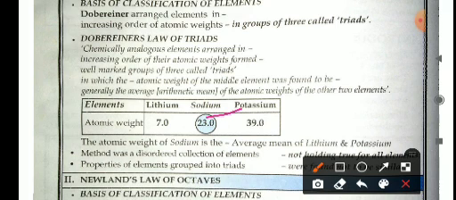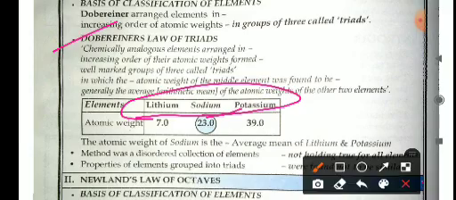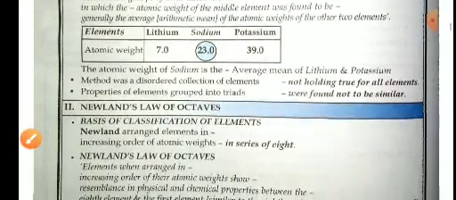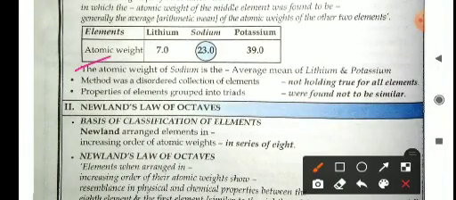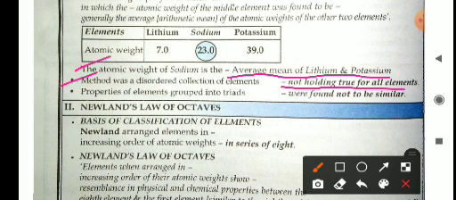So on the basis of this, he can say that the properties of all these three elements are similar, and this is known as Dobereiner's triad law. Okay, beta. Now come to the atomic weight of sodium, which is the average mean of lithium and potassium. This method was a discovered collection of elements not holding true for all elements, and properties of the elements group in triads were found not to be similar.